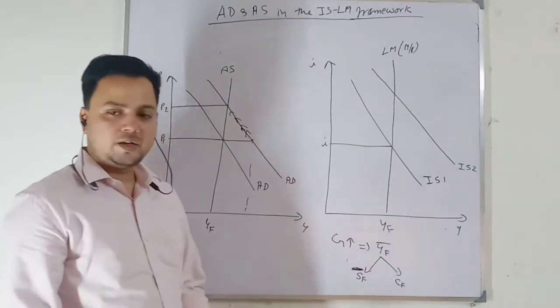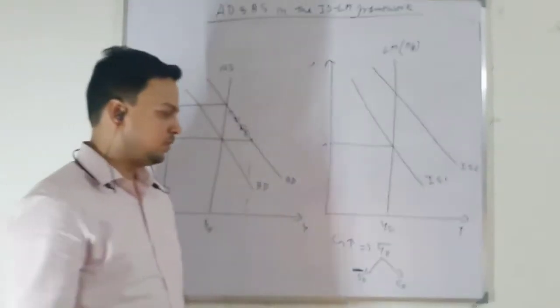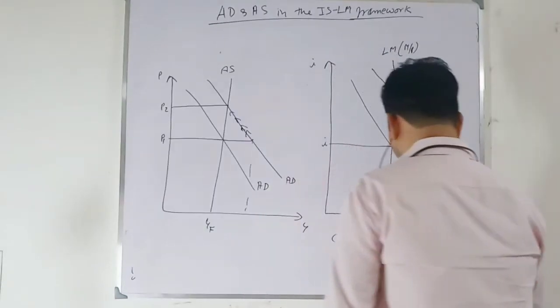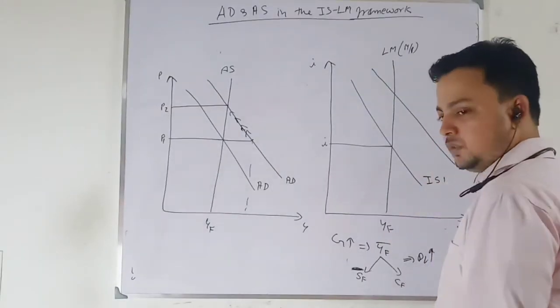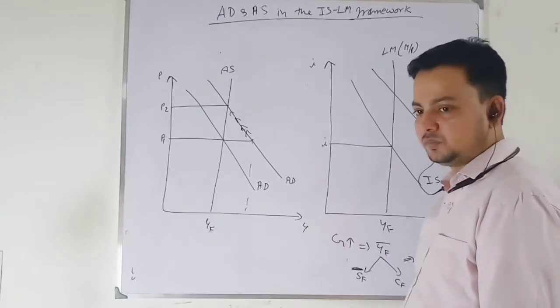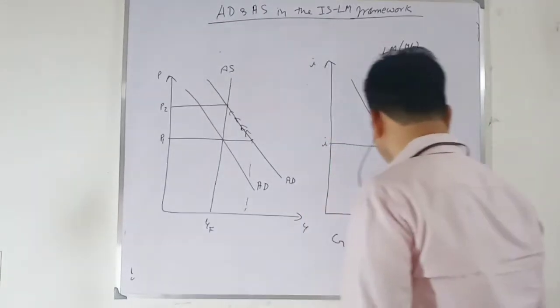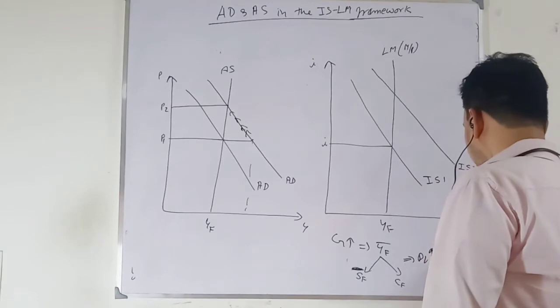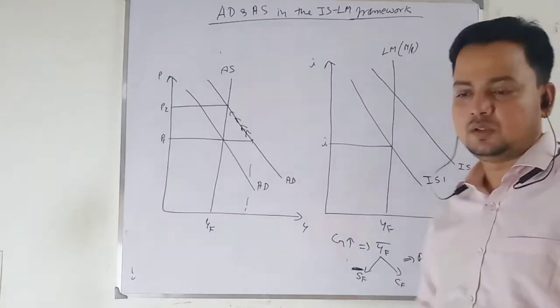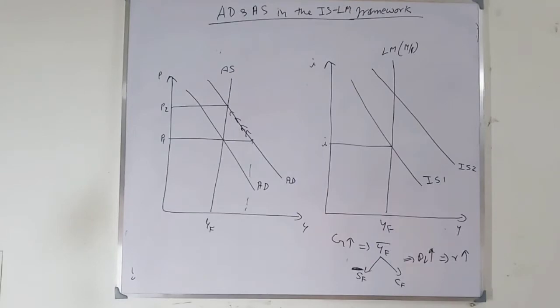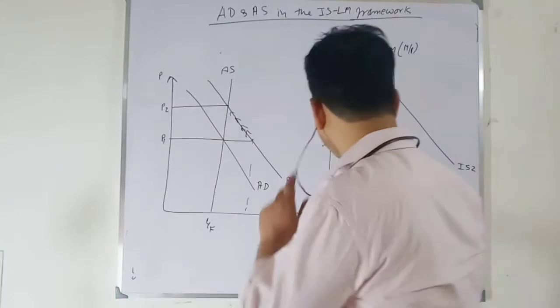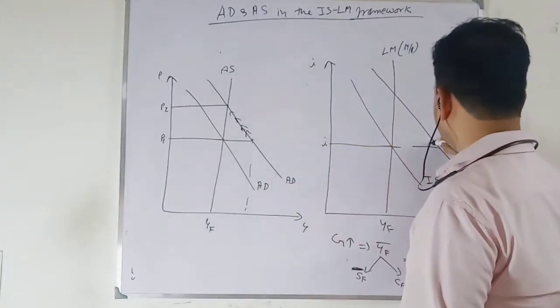The increase in government expenditure increases demand for loanable funds. Given the supply of loanable funds, the rate of interest will increase. When the rate of interest increases, it crowds out private investment.